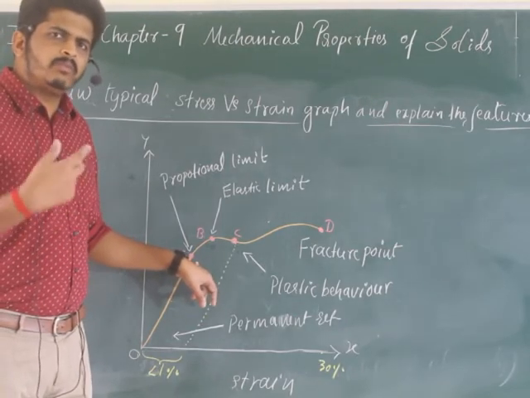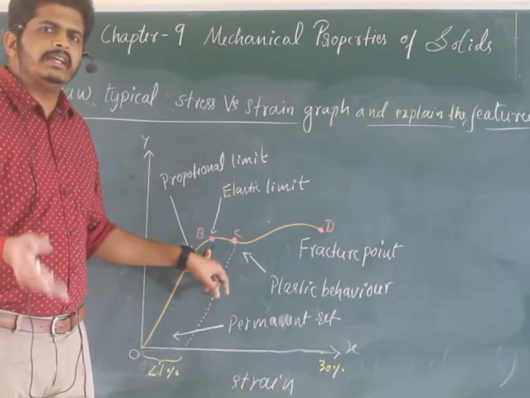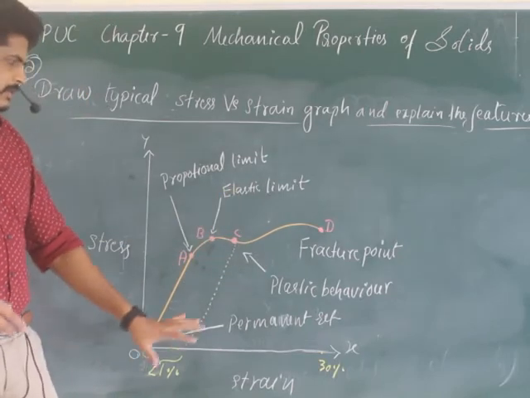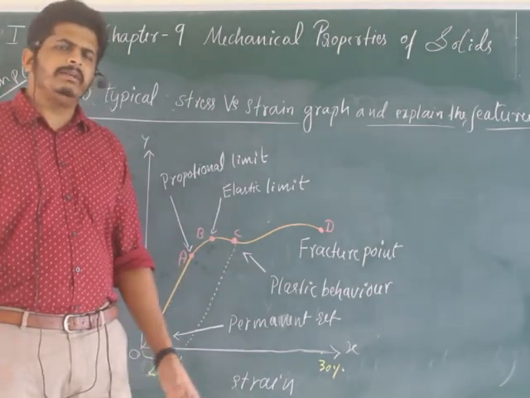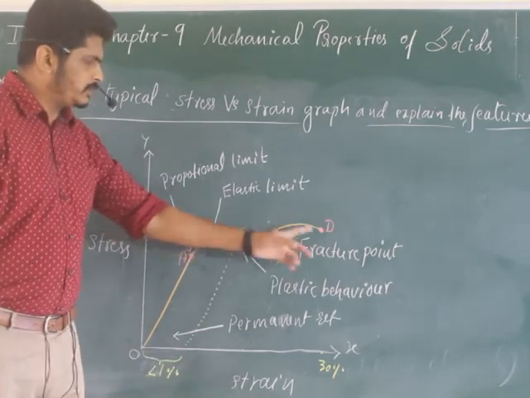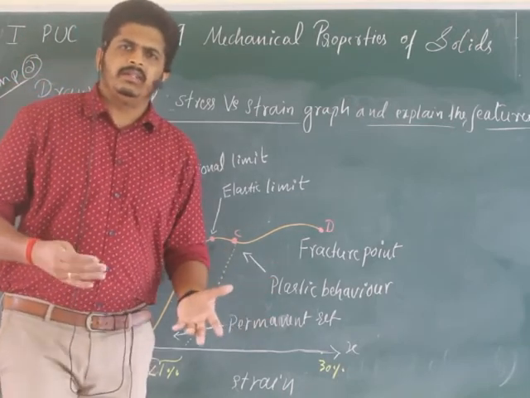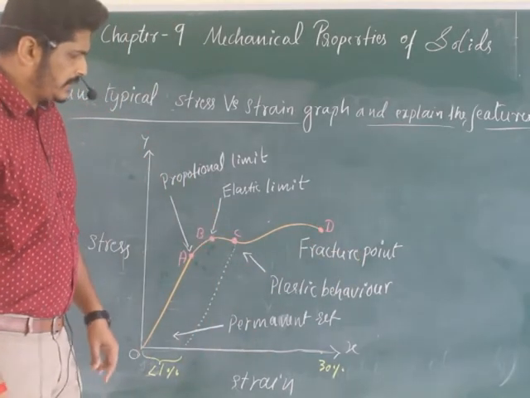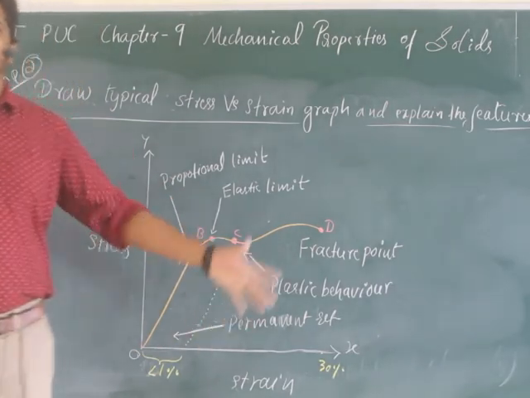When they apply more and more mass, what happens then? The elongation becomes more and more, which means it is not getting back to the initial position. So we can say it is completely plastic behavior now. If you go on stretching, then ultimately it has to be cut. That is why it is called the fracture point. From C to D, the object doesn't get cut but keeps stretching, but at one particular point it gets cut. This is the explanation based on the stress versus strain graph, so have a look.